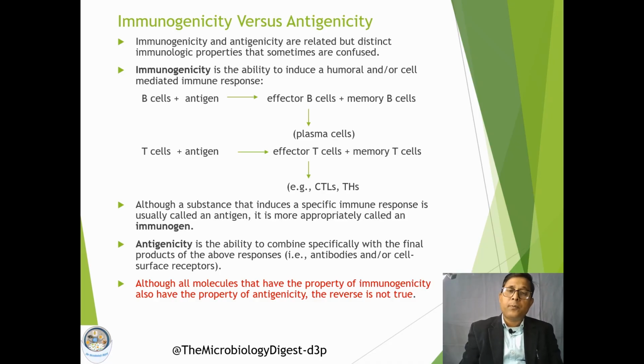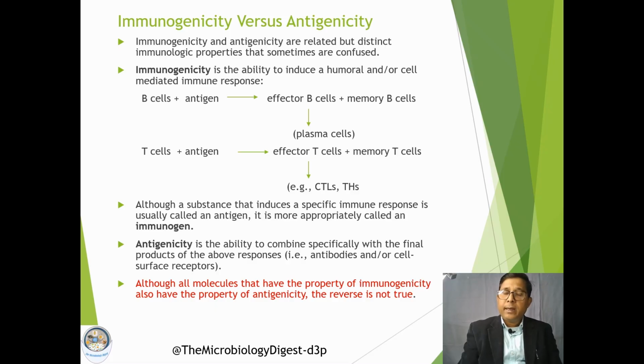Now, what is antigenicity? In the complete definition of an antigen, we have already discussed, it is the ability to combine specifically with the products that are formed as a result of the immune response. That is the antigenicity. To completely define an antigen, it should have both immunogenicity as well as antigenicity.